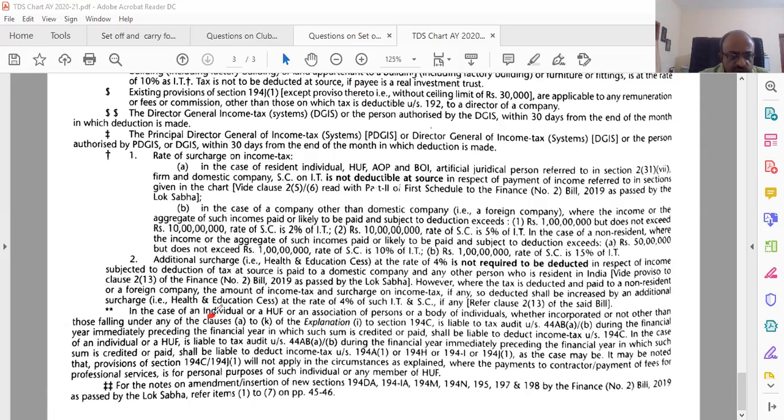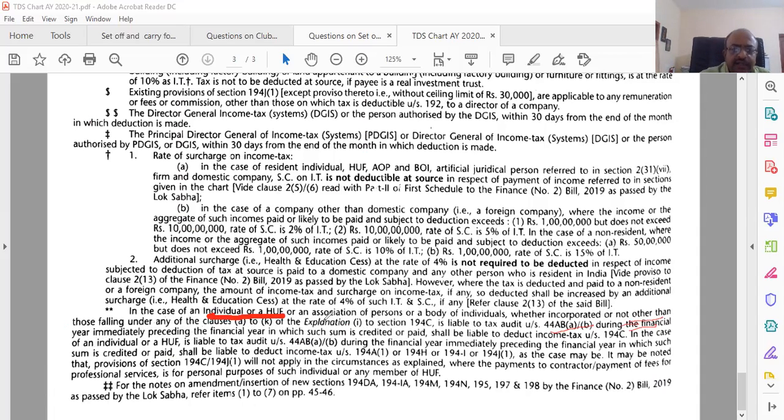In case of an individual or an HUF or association of persons, whether incorporated or not, and those falling under the clauses A to B and explanation, 194C is liable to tax audit under 44AB during the financial year immediately preceding.